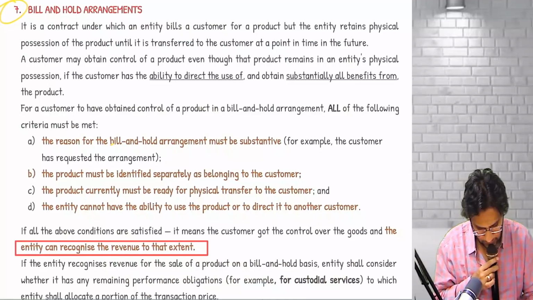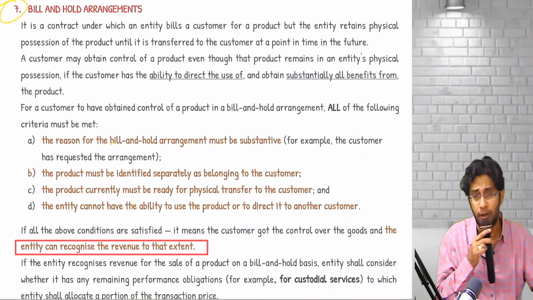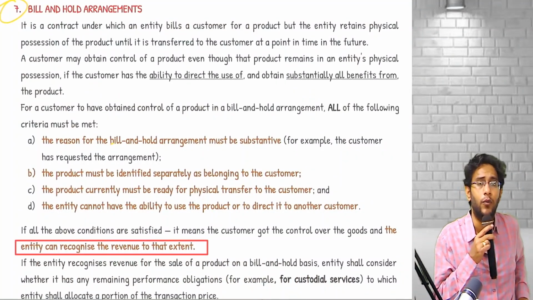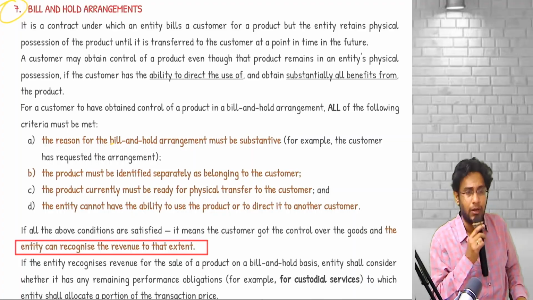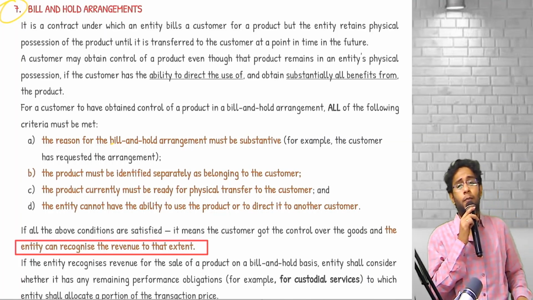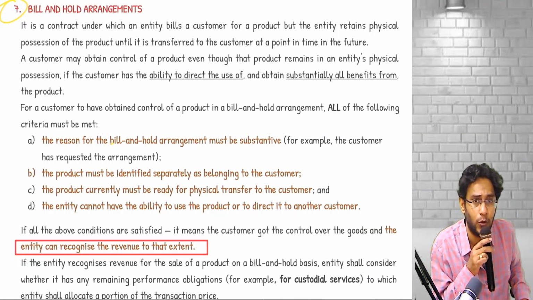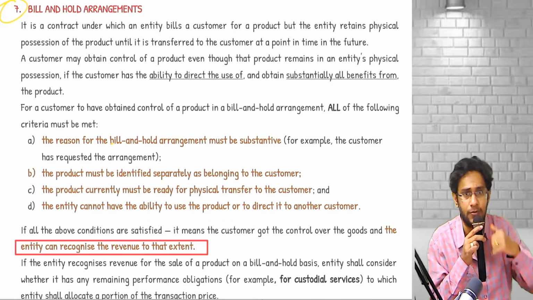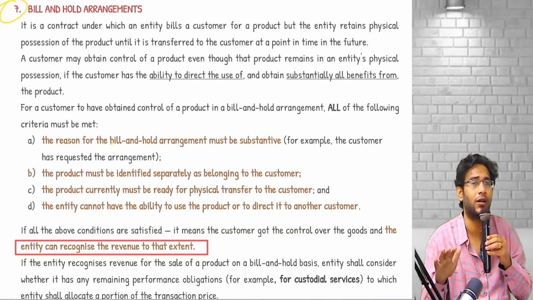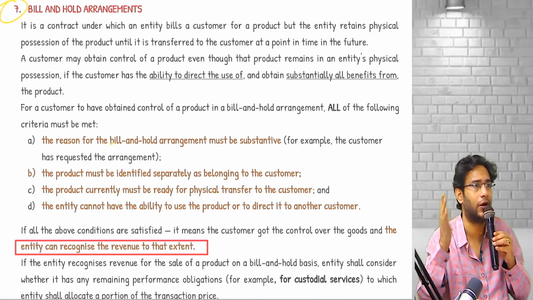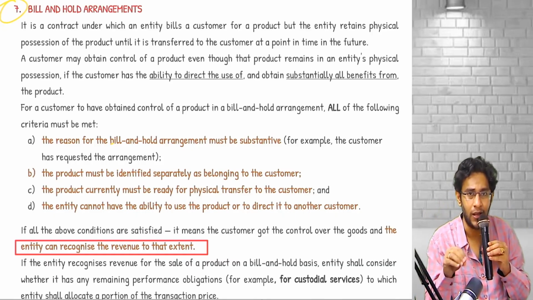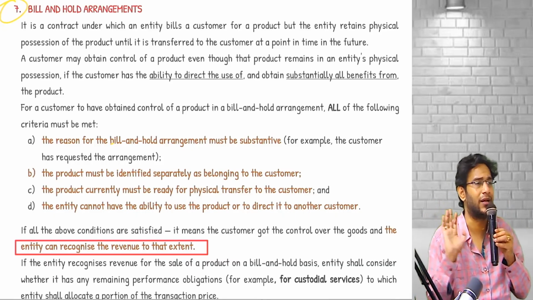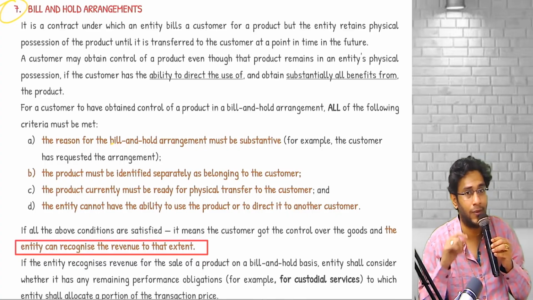Consignment is very simple. Bill and hold arrangement is again important. Bill and hold arrangement means the customer paid the money, but the customer asked us to deliver the goods at a later date. That means we sold the goods, the customer paid his money also, but says I will not take delivery now, I will take delivery at a later point of time. It's called bill and hold. We billed the customer, we collected the consideration also, delivery did not happen.